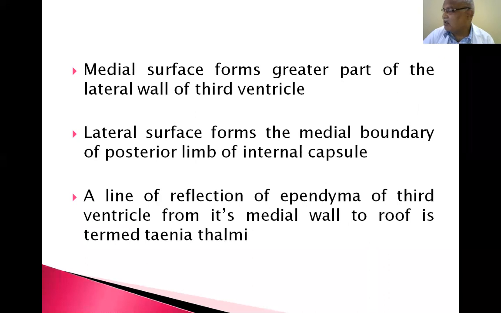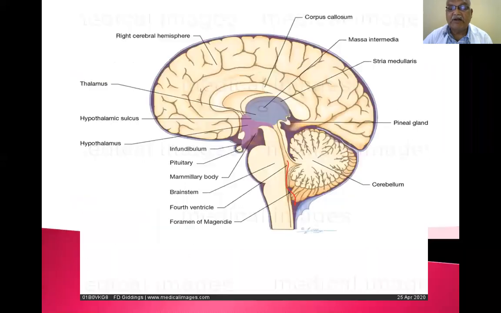What is ependyma? The third ventricle is lined by ependyma, which is nothing but cells lining the ventricular cavities. Cells lining the ventricular cavities are called ependyma. So tela choroidea is nothing but a reflection of ependyma. It contains blood vessels.